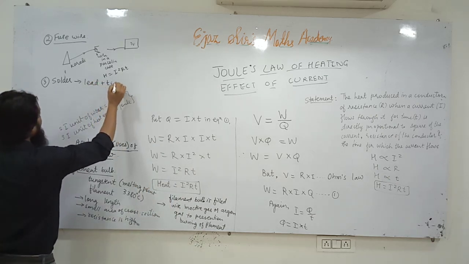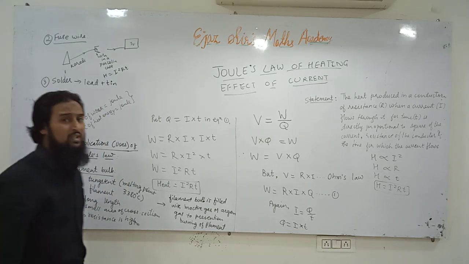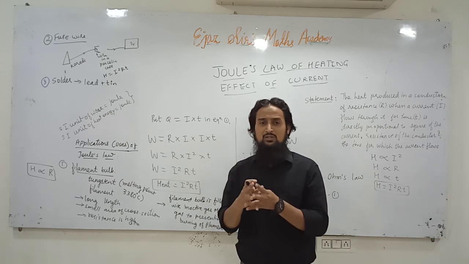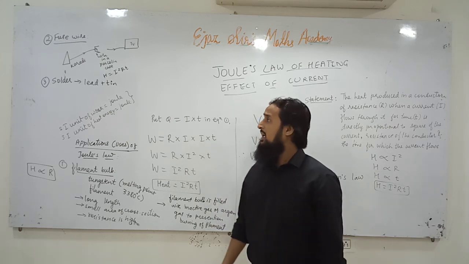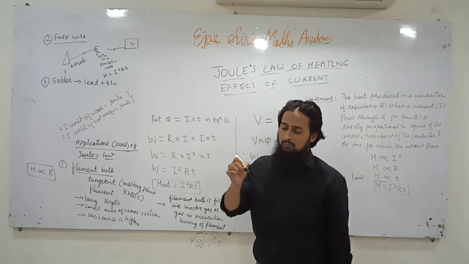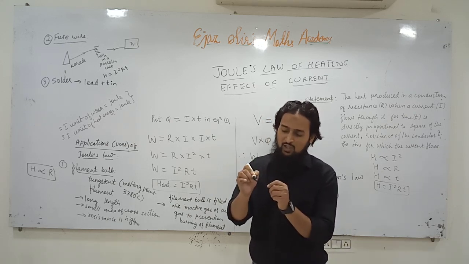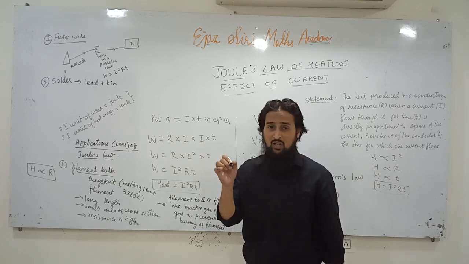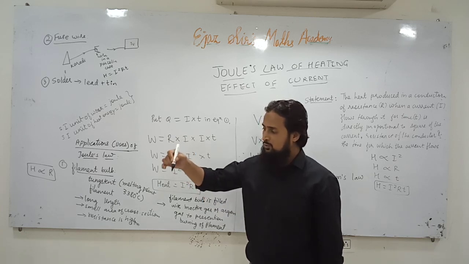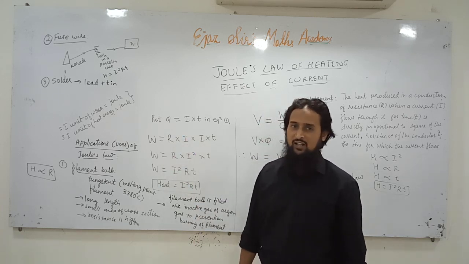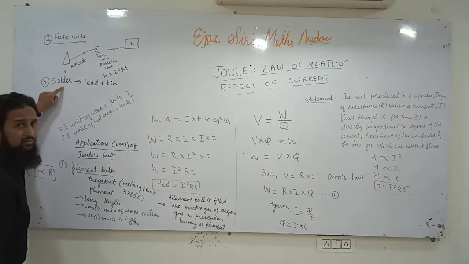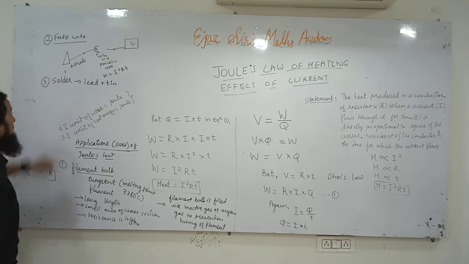The solder wire is made up of lead and tin. Lead plus tin. It is an alloy. It is a mixture of two metals, lead and tin. These two metals, when they are mixed together in a definite proportion and a solder is made, it has a very low melting point. When we put the nib of the solder on lead plus tin solder wire, it gets melted and we can use it to join any two wires. Electronic item repairers generally use a solder.